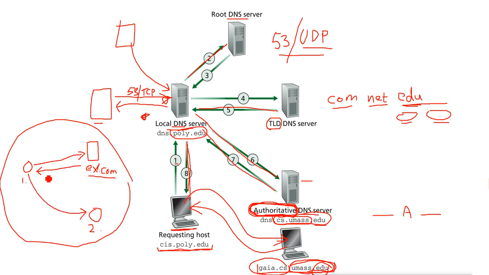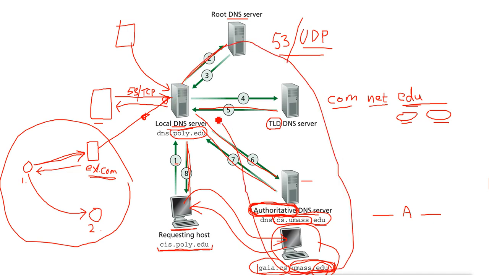Now if you try to connect from this local machine to this internet machine, your request will go to your local DNS server. The local DNS server checks the domain name. It says, okay, this is not my domain, that means I am not authoritative. So it will send the request to the internet DNS server. Then the internet DNS server will do all these things, get the record, and give the record to you.